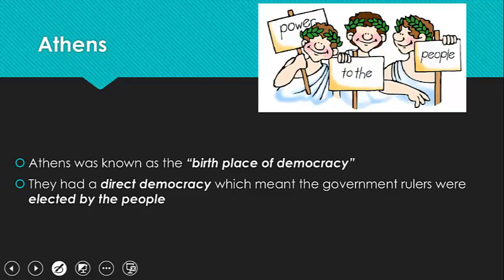Athens was known as the birthplace of democracy. They had a direct democracy, which meant that the government rulers were elected by the people. So the people of Athens got to vote and decide who their rulers would be, and because they were able to vote for their rulers, they had a say in who their rulers were. That's why it's known as the birthplace of democracy.